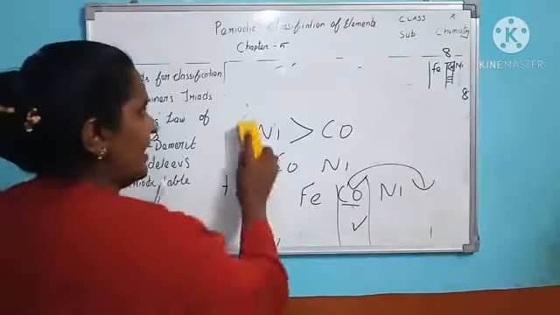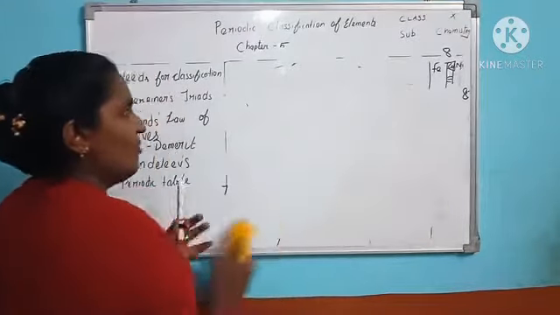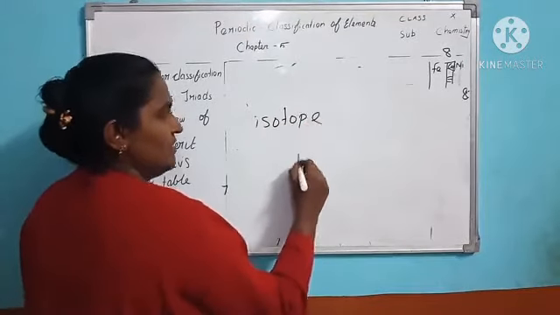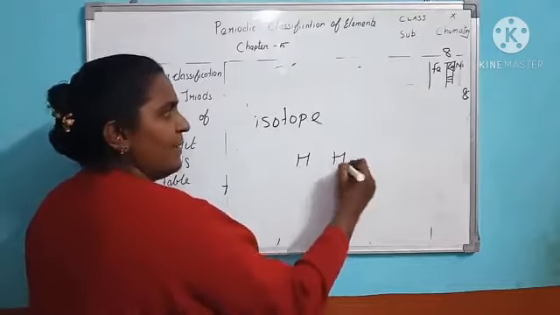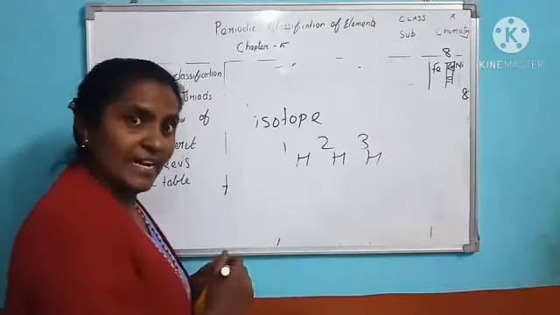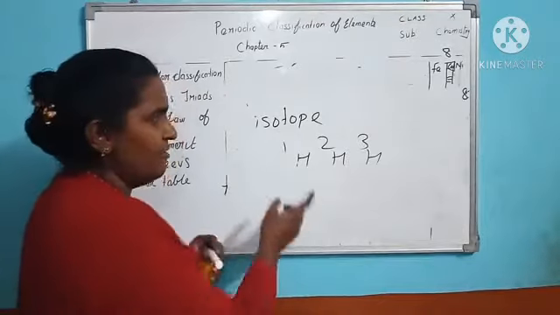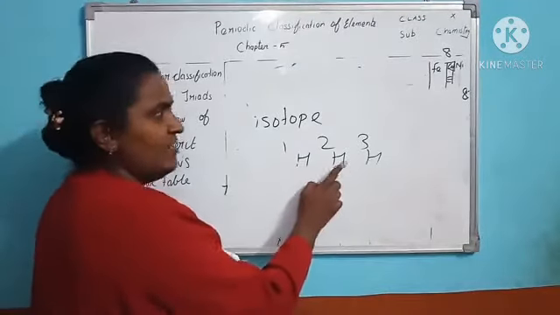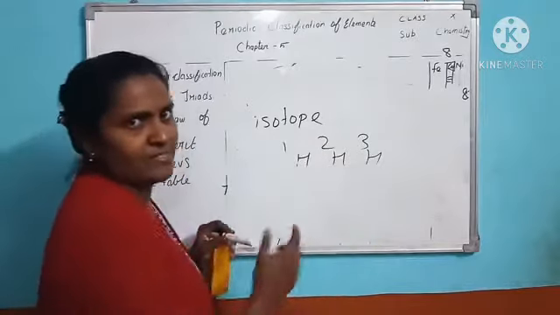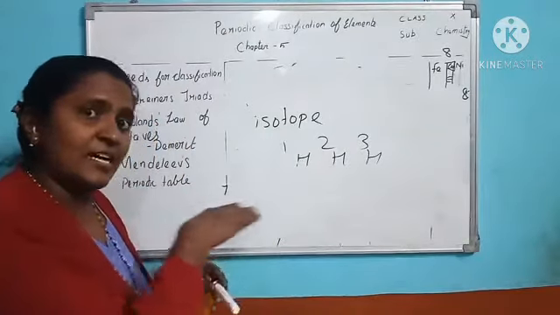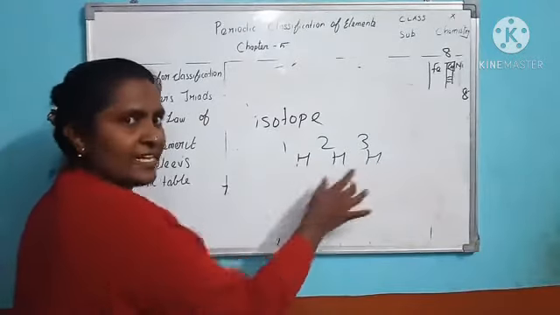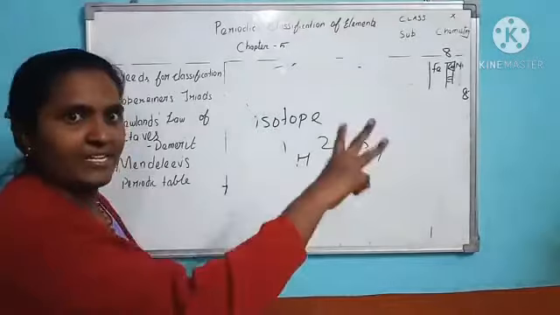Third drawback is isotopes. What is an isotope? An isotope is the same element with a different mass. Hydrogen is more than 98% mass 1, very few have mass 2, and very few have mass 3. He arranged according to increasing mass, so he would have to position hydrogen in 3 places in the periodic table.